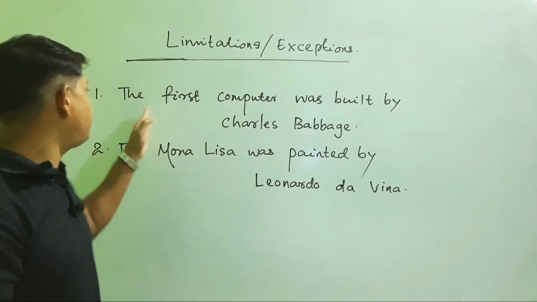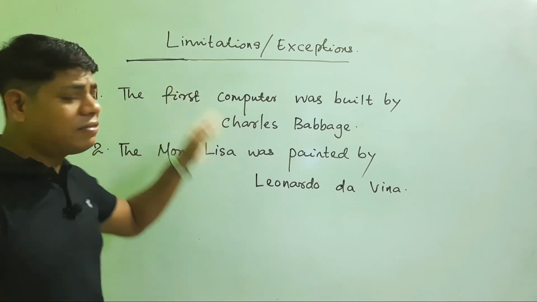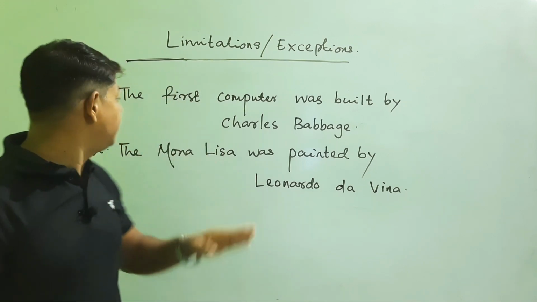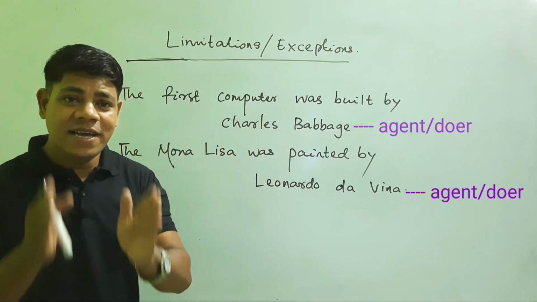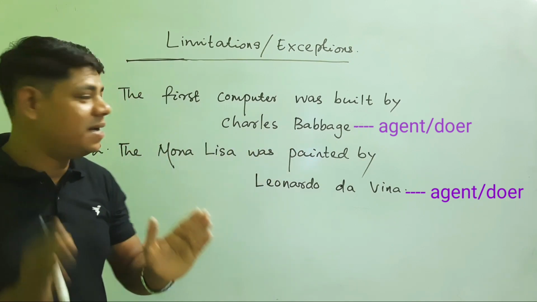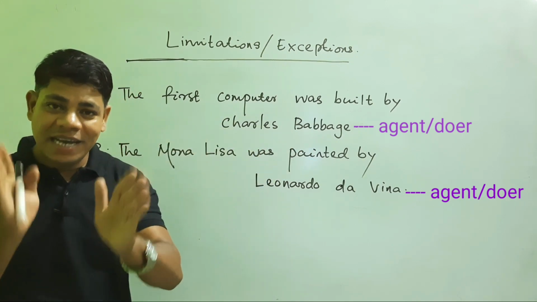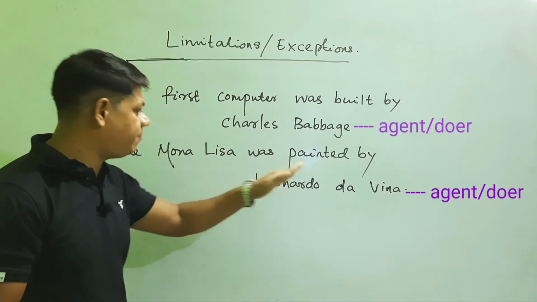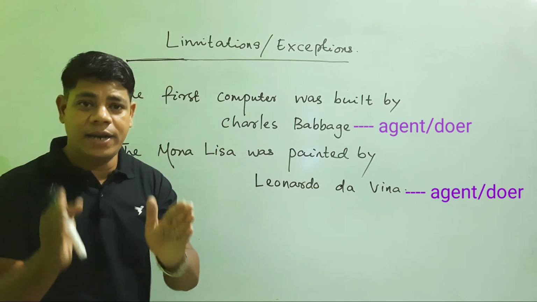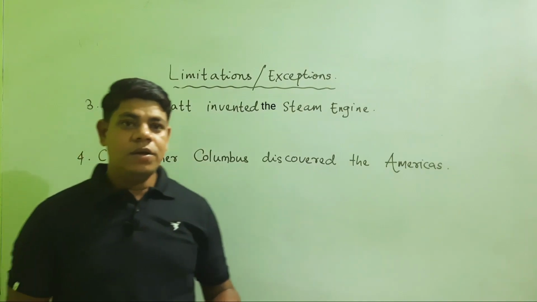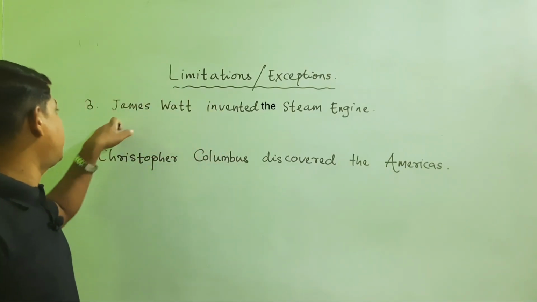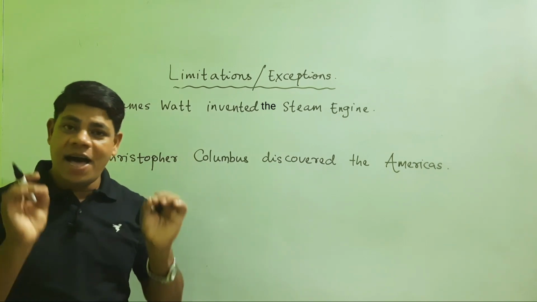So friends, here I have got two examples where the agent is obvious. The first computer was built by Charles Babbage. Here it is very obvious to maintain the agent. The second, the Mona Lisa was painted by Leonardo da Vinci. Here the agent is obvious. You can see I have got two more examples. How are these sentences passivized?